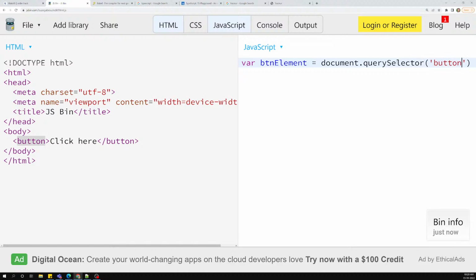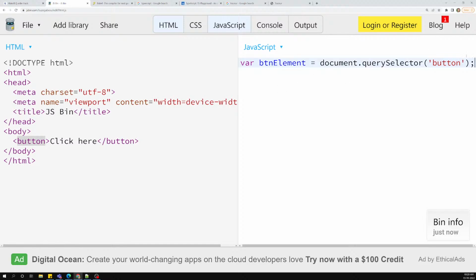Normally I am using CSS selectors only. So whatever CSS selectors we have learned, attribute selector, tag selector, these are all things you can use here. A plus B, A greater than B, A tilde B, we have used these, right? Those all things you can use. Document.querySelector of button.